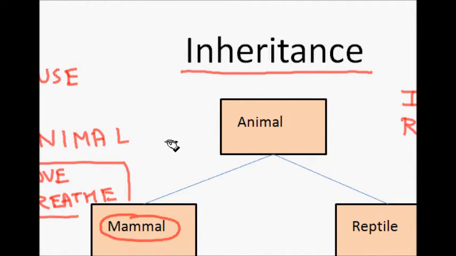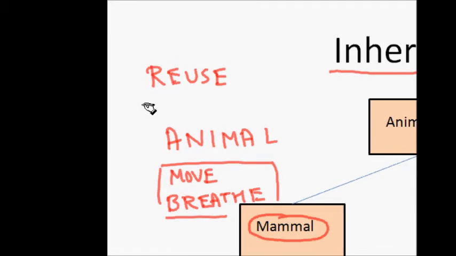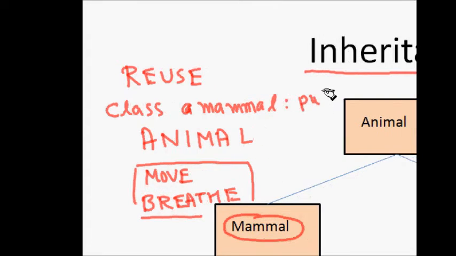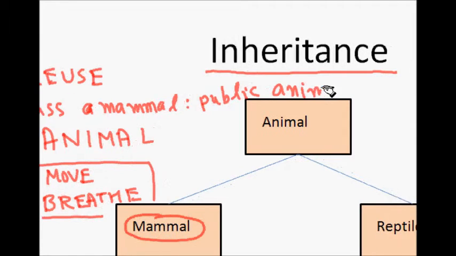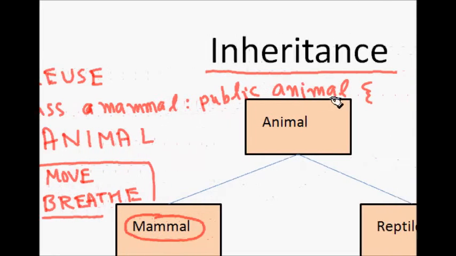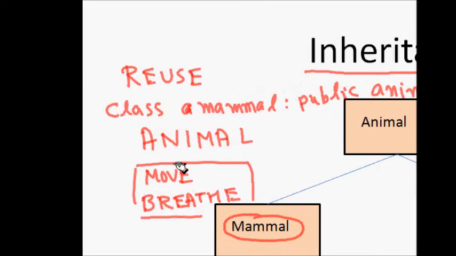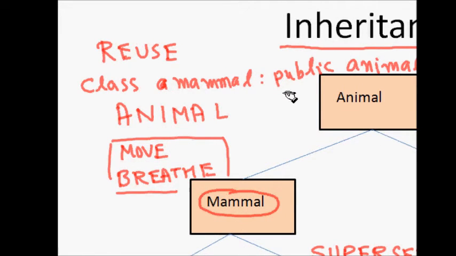Reusing code means that someone has already written and tested a class for animal. Now all those features you can just use by saying class animal. Animal is already there, so I write mammal, and then I say public animal. This definition says that class mammal is derived from animal, so all the properties of animal will come into the mammal class.